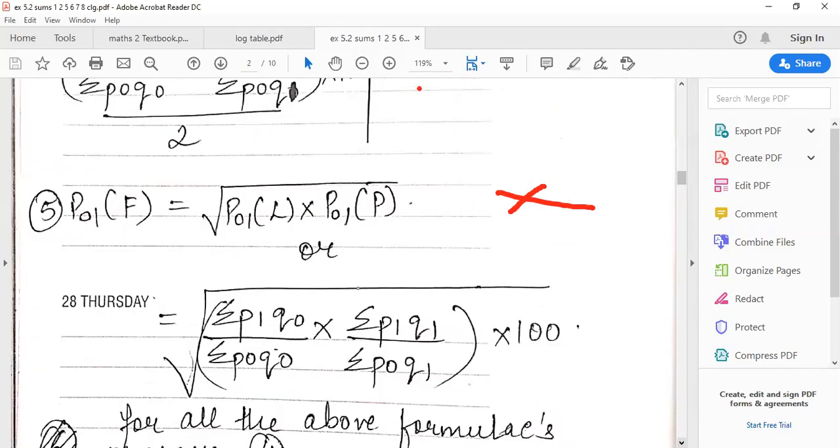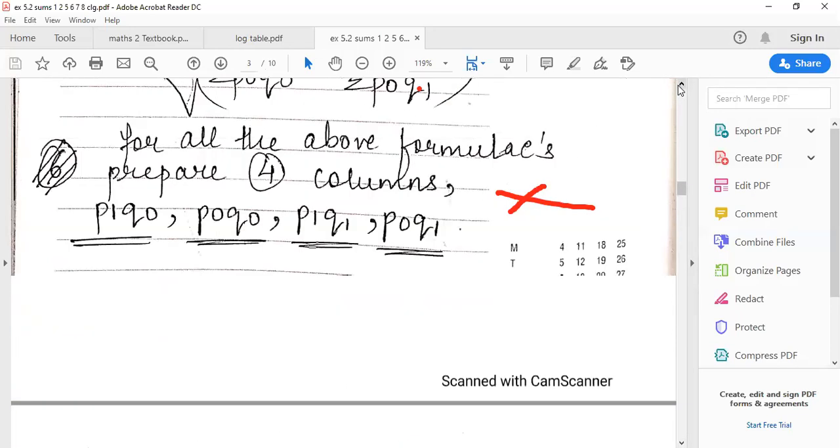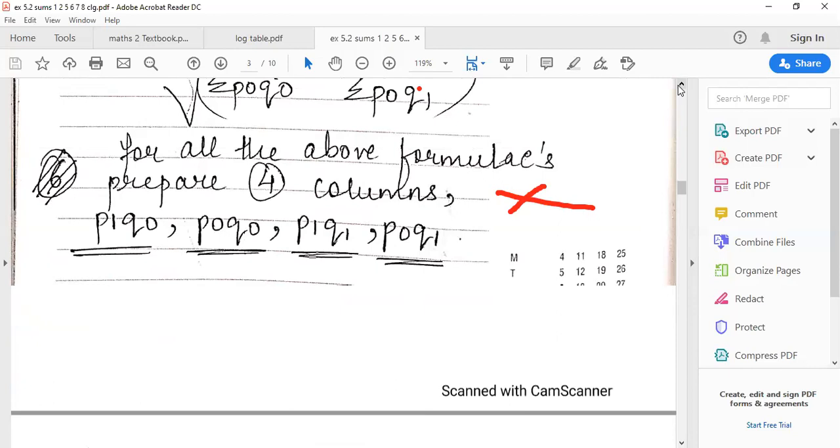Just a sec. All right. So can you all see the logic I have written over here? For all the above formulas, prepare the 4 columns P1 Q0, P0 Q0, P1 Q1, P0 Q1. You can write it in any order. Order is not compulsory, you just have to remember all the 4 should be there. No confusion. And my suggestion will be, first write Laspeyres numerator, denominator, then Paasche's numerator and denominator. So there will be no confusion and you will be able to solve the sum more easily.